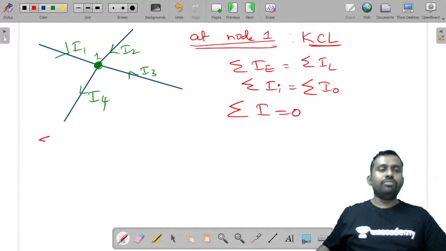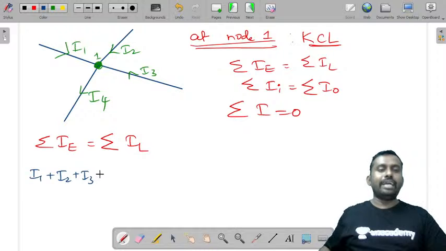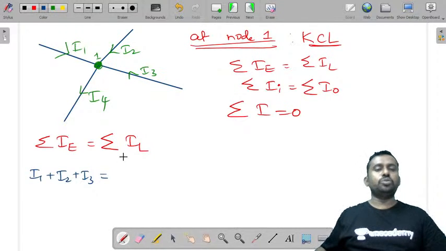If you say sum of entering currents is equal to sum of leaving currents, what are the currents entering this node? I1 is entering, I2 is entering, I3 is as well entering. If you see, I1 is entering, I2 is towards the node, I3 is also towards the node. And what are the leaving currents? I4.